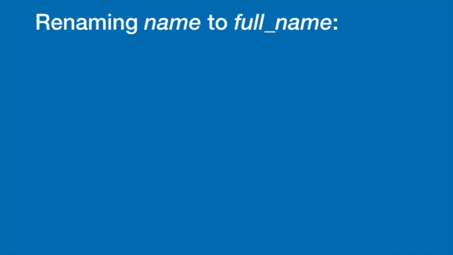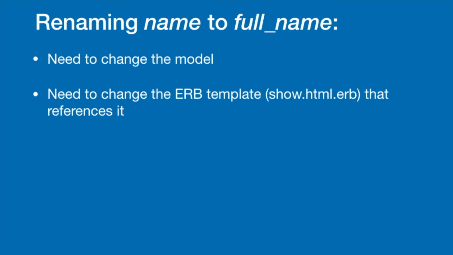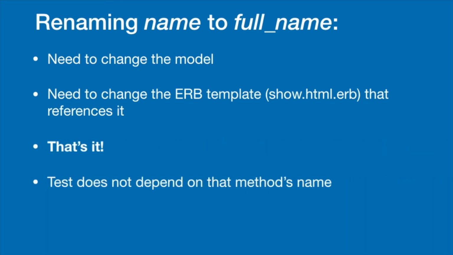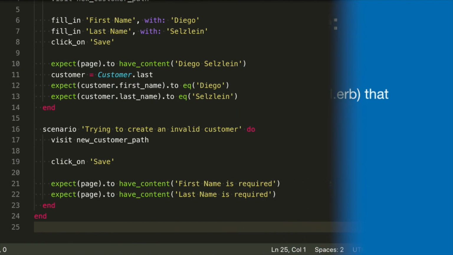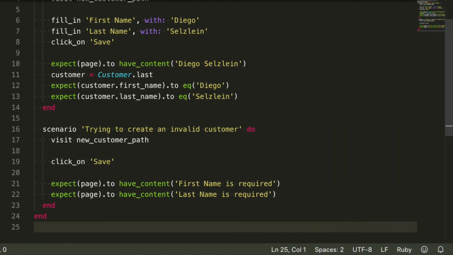Now, let's again pretend we want to rename the name method to full_name. We have to change the model, the ERB template, and that's it. Our test code does not mention that method whatsoever, but we're still making sure it's working because we're checking the contents of the page. Also notice that this is really just automating the manual work of testing described earlier. It's simple, easy to write, and makes the development process a lot faster, because you don't need to manually check this stuff anymore as you change your code.